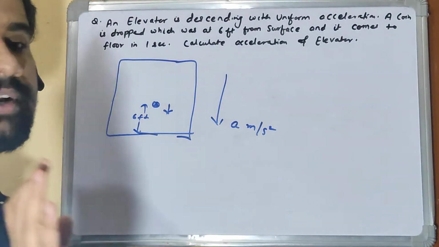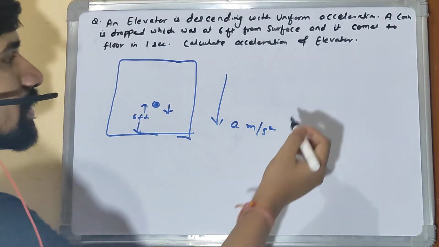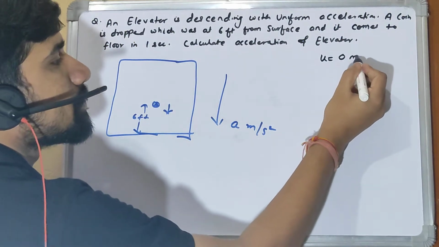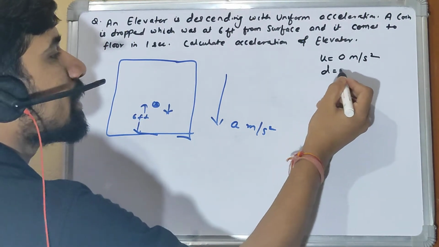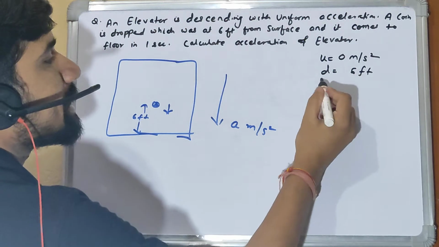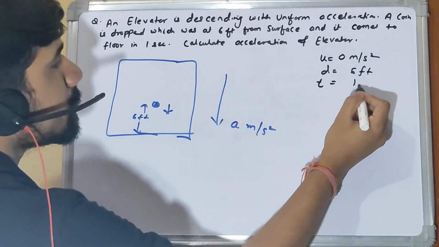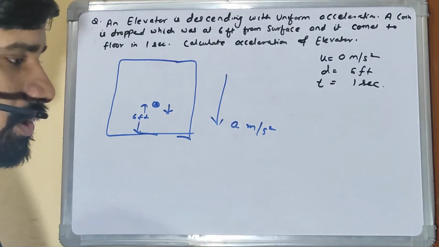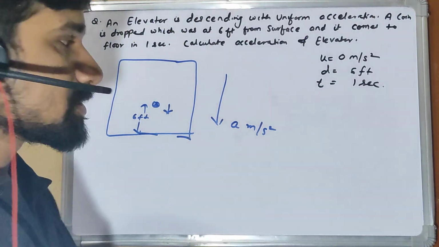So let's note the quantities which we have. Initial velocity is 0. The distance this coin has to cover is 6 feet, and the time it took is how much? It was 1 second, right? Now what do we need to find? We need to find the acceleration of the elevator.